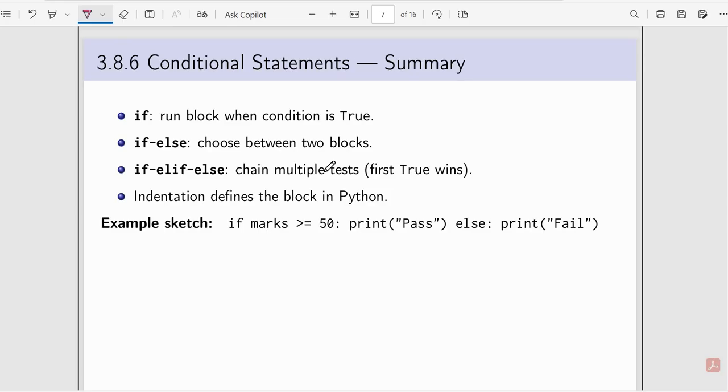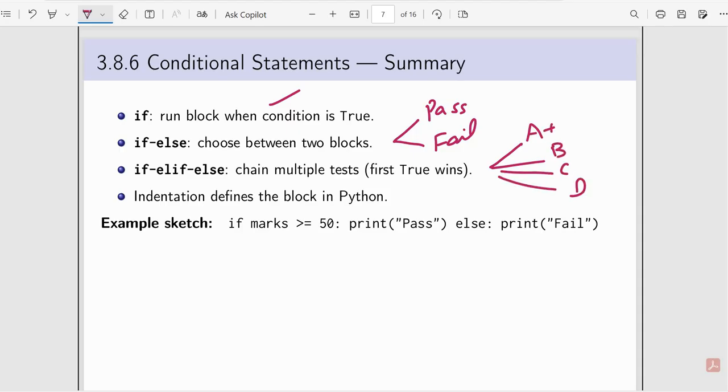For conditional operators we can use the if statement, which runs a block when the condition is true. If-else chooses between two blocks when you have two conditions like pass and fail. And if you have a chain, like grade is A plus, grade is B, grade is C, grade is D, then you can use if-elif-else. Here is an example: if mark is greater than or equal to 50, print pass, else print fail.